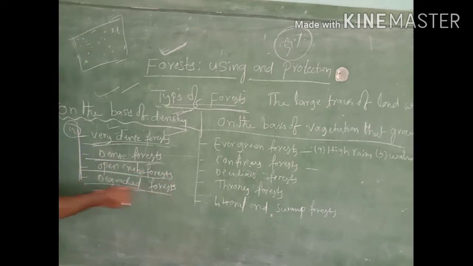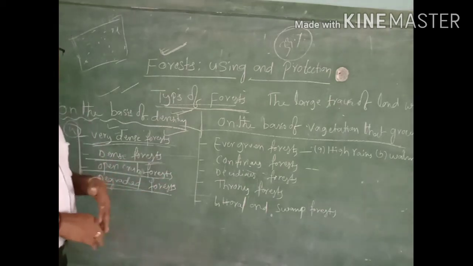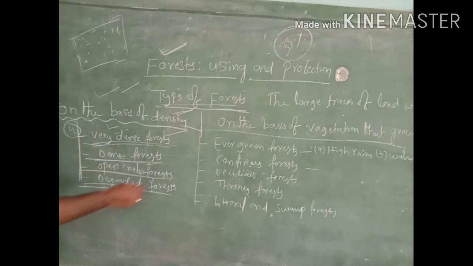And degraded forest. Degraded means a forest which we destroyed by our human activities or something. So this type of forest we can call degraded. Once upon a time there was a good forest, but that forest is now degraded. Many plants and trees are totally destroyed. So this type of forest you can call degraded forest.